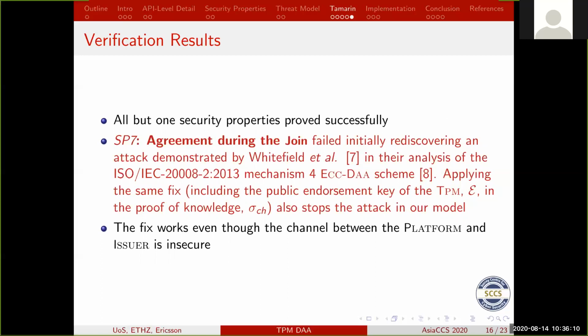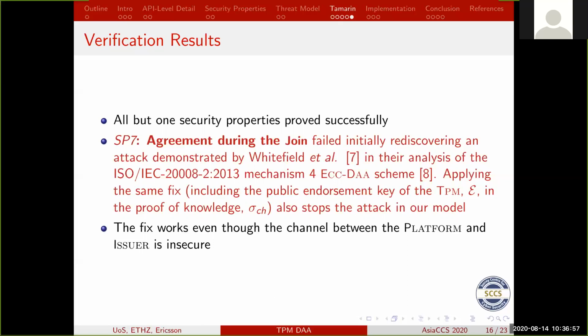In their analysis of a similar scheme, which is described in that ISO standard here on the slide, they found a flaw, and we believe that same flaw was actually present in the specification that we provided based on Chen's paper, and it turned out to be the case. Luckily, the same fix that Whitefield et al. found also applies in our model. The attack effectively says that the issuer and the platform can't confirm the identities and don't necessarily agree on the keys that were issued, which is obviously a major flaw.